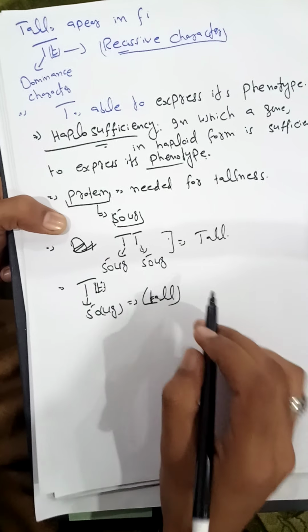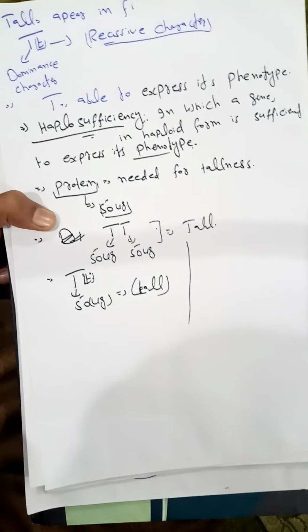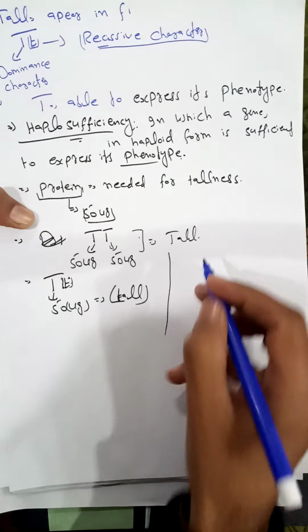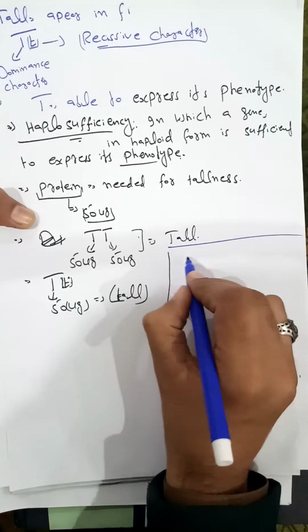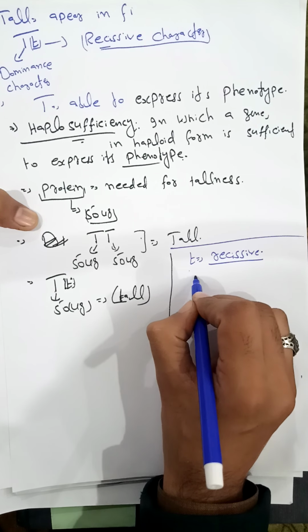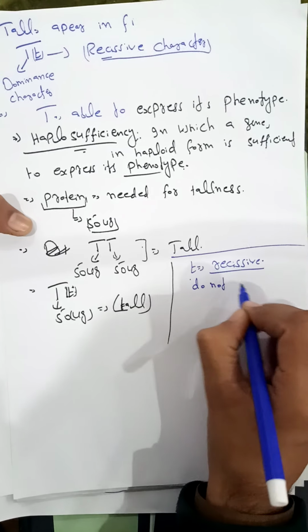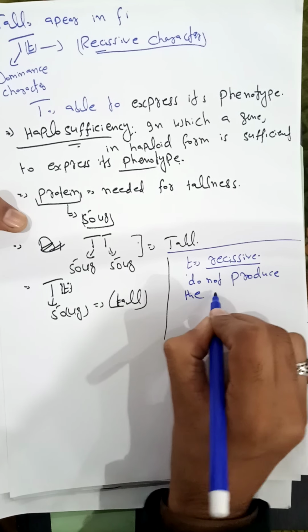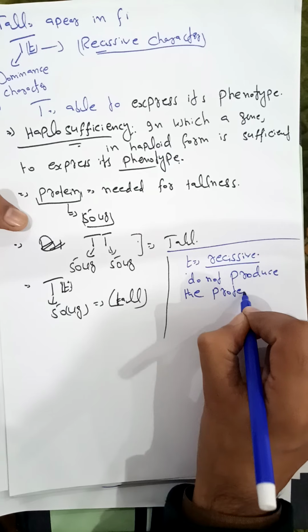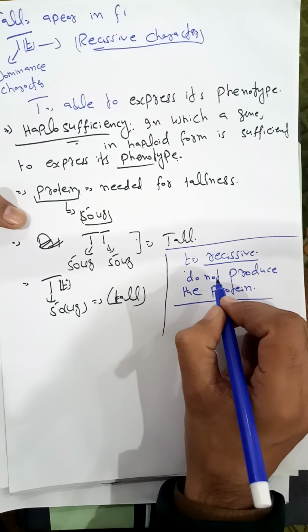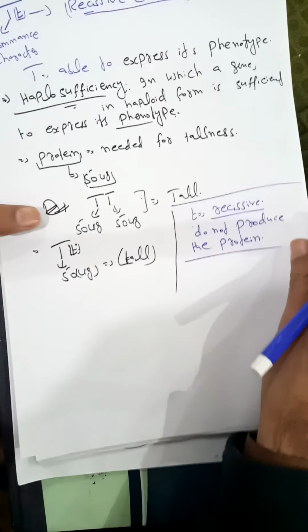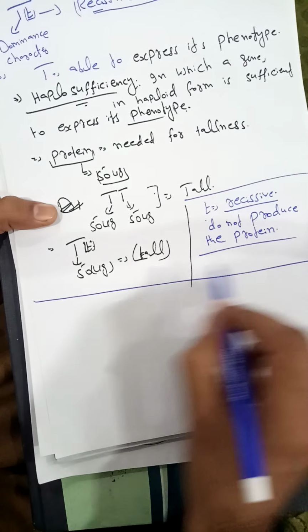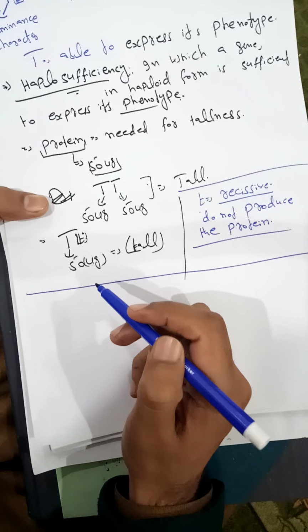Why is the t recessive? Actually, the recessive gene occurs due to mutation. How is this t recessive? t is recessive means that it does not produce the protein which is needed for tallness. So this t is called the recessive. The other phenomenon, this is haplosufficiency.